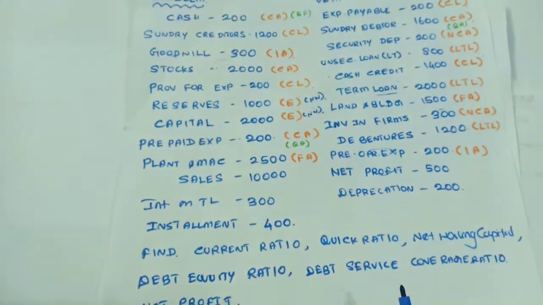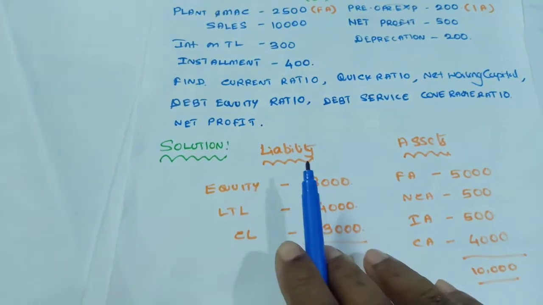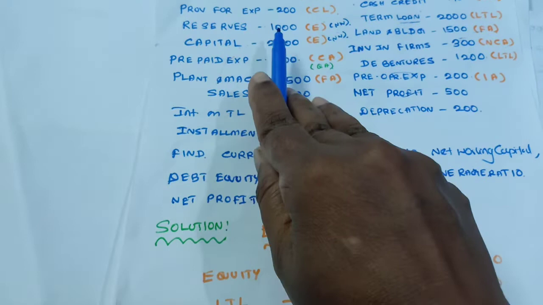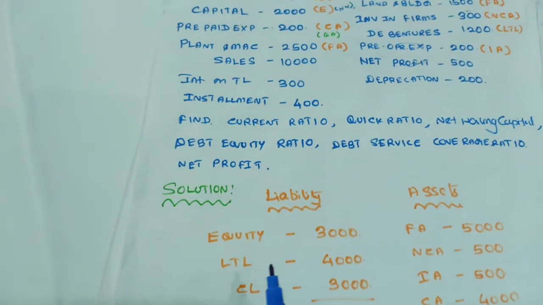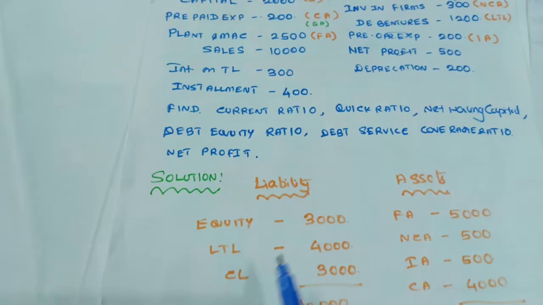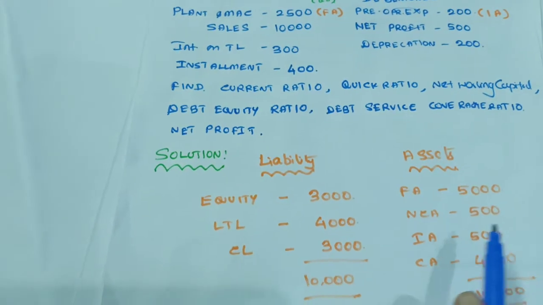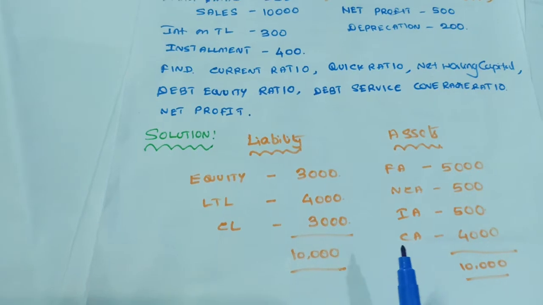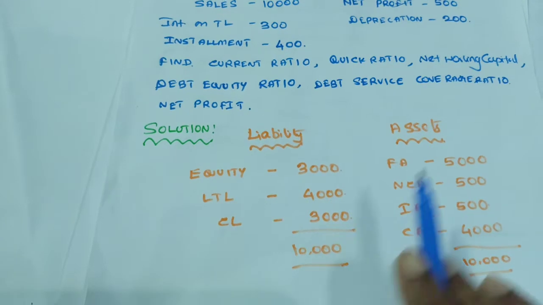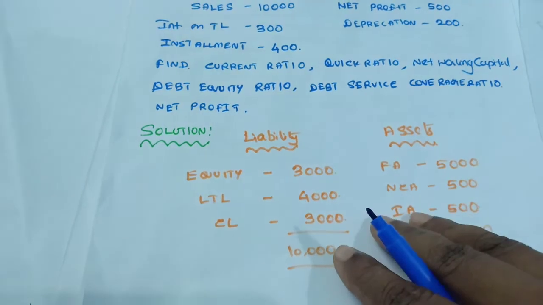This is all given. Next, we have to categorize these into liabilities and assets. Equity, that is net worth. Net worth is capital plus reserves. Adding both together we have 3000. Next, long term liability: term loan, etc. The loan particulars we are adding, we are getting 4000. Current liability 3000, fixed assets 5000, non current assets 500, intangible asset 500, and current assets is 4000. So adding the liabilities we are getting 10,000, and assets also we are getting 10,000. So our balance sheet equation is solved.